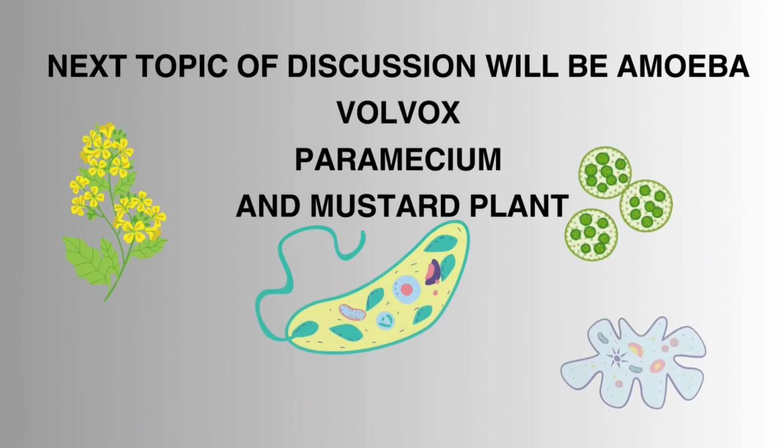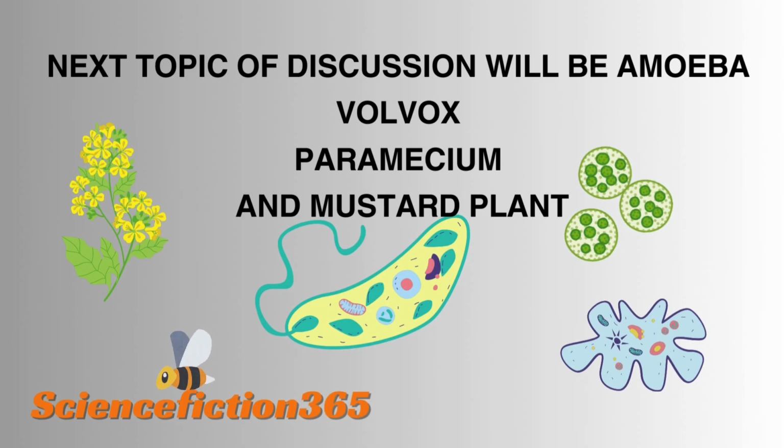The next topic which we are going to discuss in our next video will be amoeba, volvox, paramecium and mustard plant. These are examples of colonial organization, multicellular organization and unicellular organization.